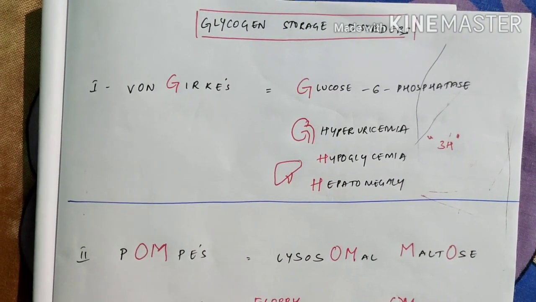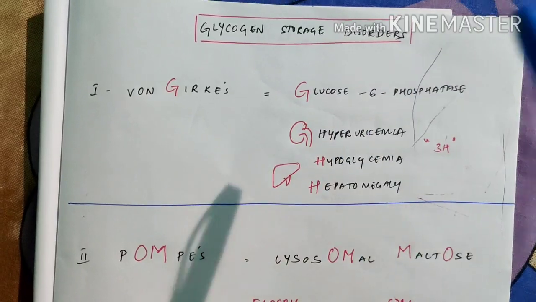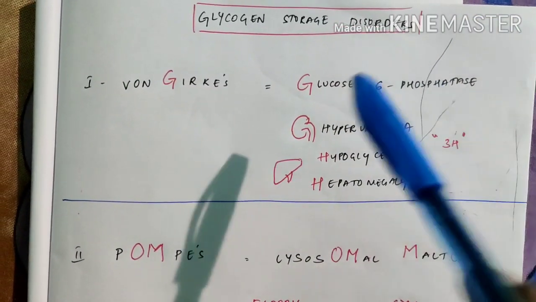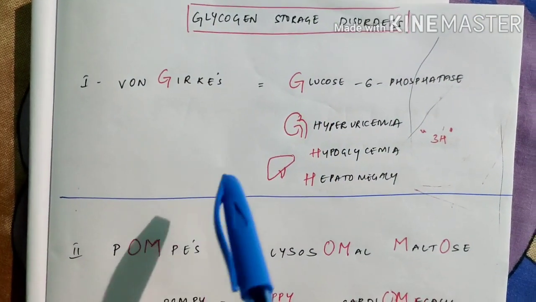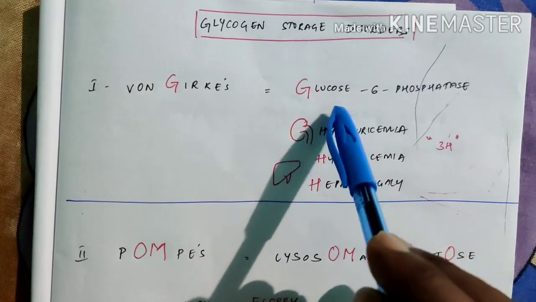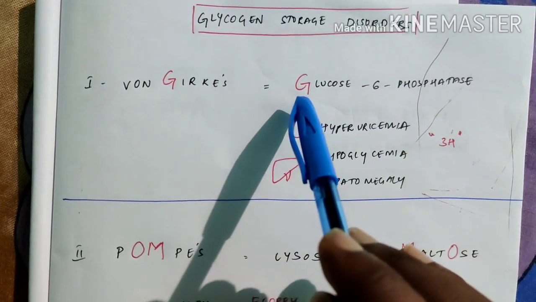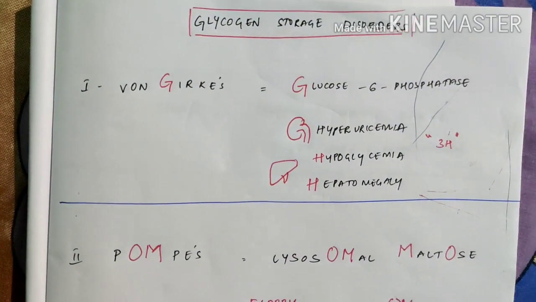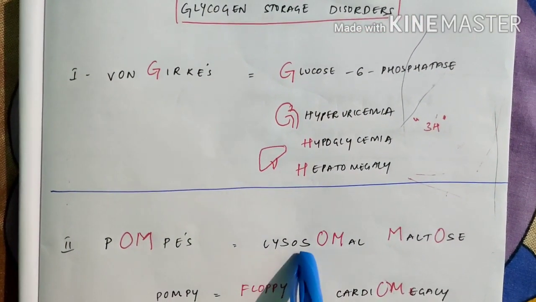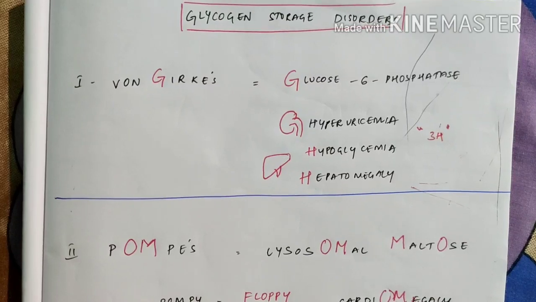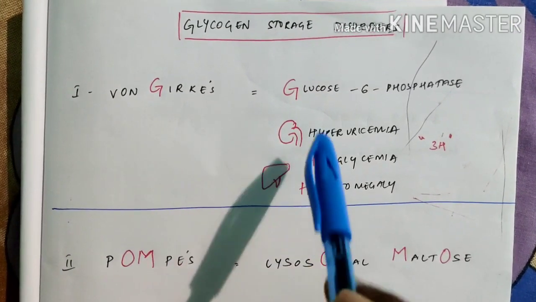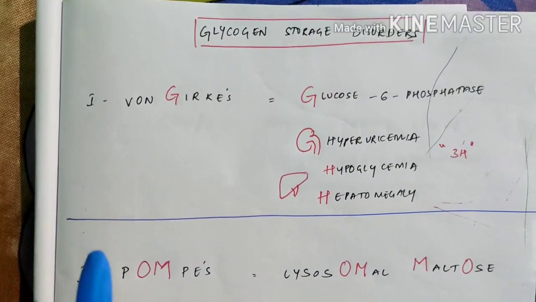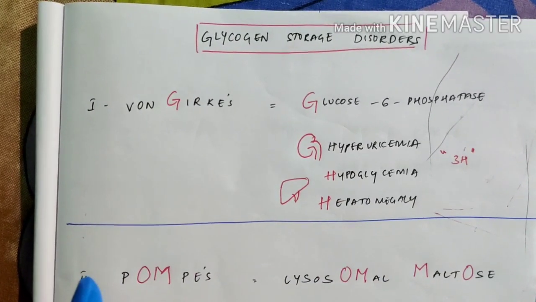The main thing is you can mark the MCQ by just following a single letter, because they don't give the same glucose 6 phosphatase, or they don't give all the options along with glucose itself, or all the options along with the lysosomal maltase. So we can easily mark with just a single letter. So just concentrate on this.